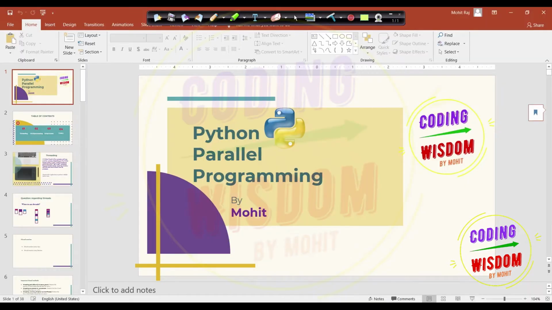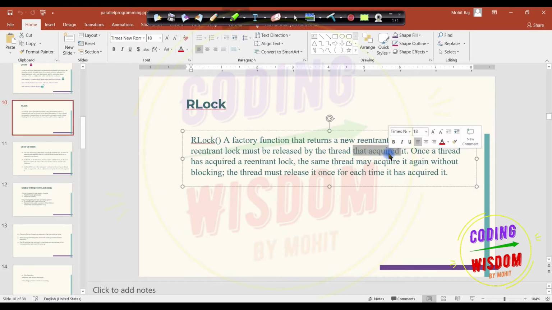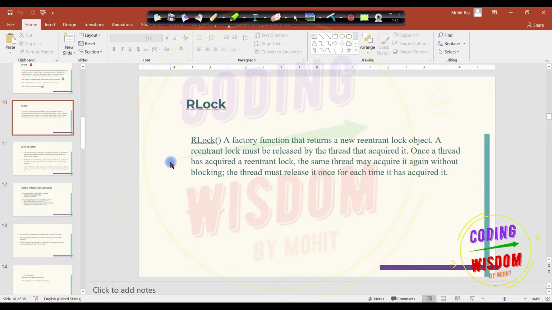Let's see the meaning of RLock. The RLock factory function returns a new re-entrant lock object. A re-entrant lock must be released by the thread that acquired it. So that solved the first problem. Once a thread has acquired a re-entrant lock, the same thread may acquire it again without blocking. So that solved the second problem. The thread must release it once for each time it has acquired it. So that's the RLock.